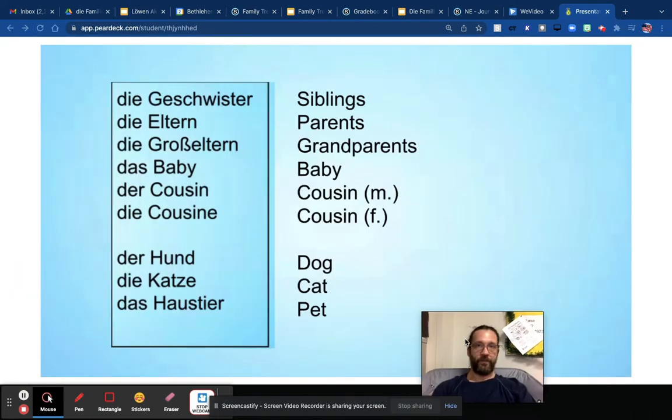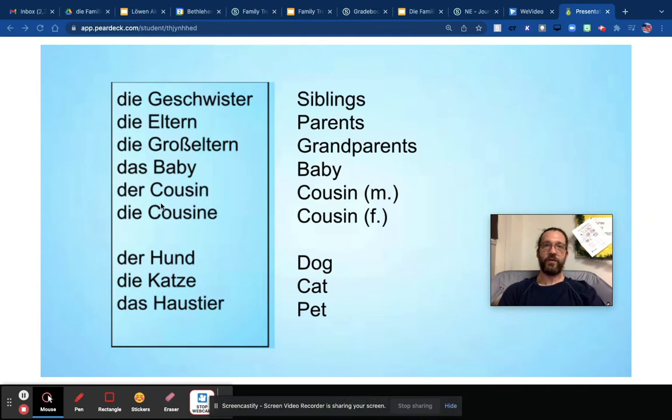And then finally, here's a slide with other family members or words to do with family that you might encounter in German. Die Geschwister is siblings. Die Eltern, think elders, is parents. Die Großeltern is grandparents. Das Baby. Der Cousin. Die Cousine.